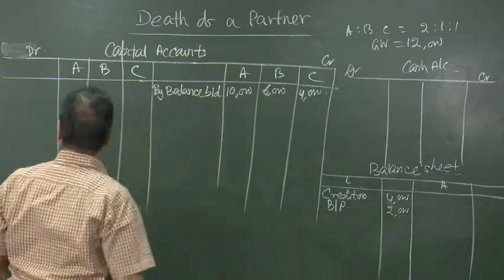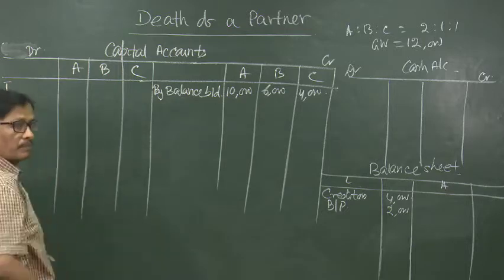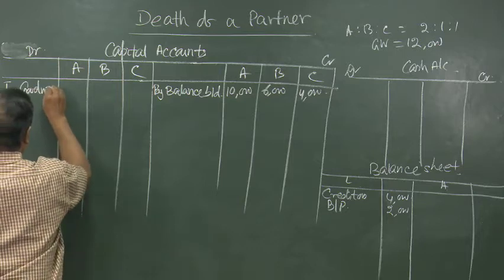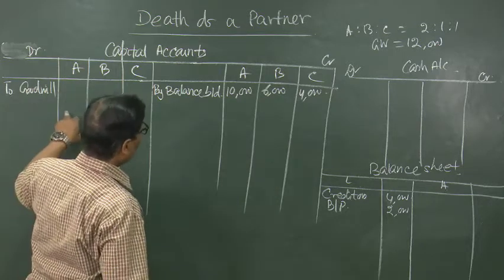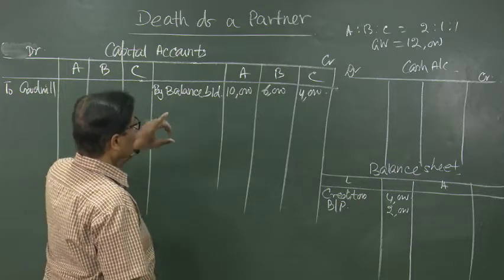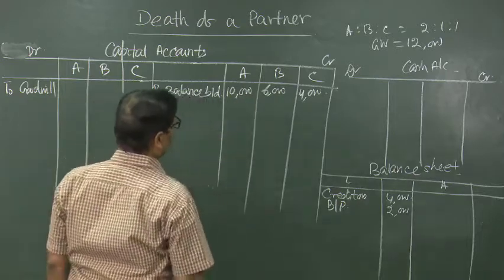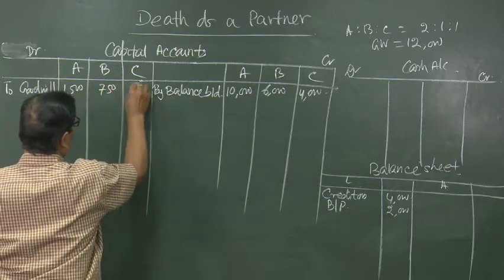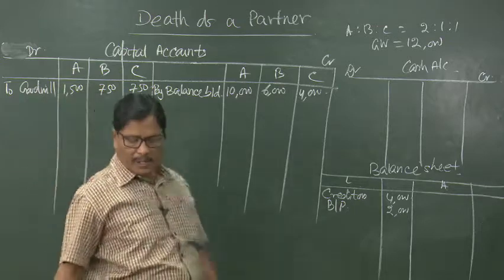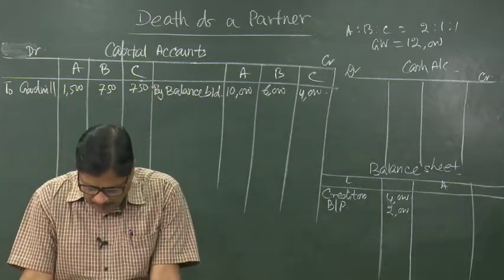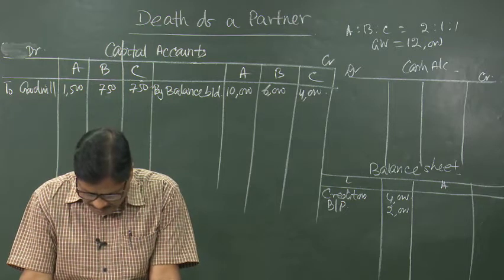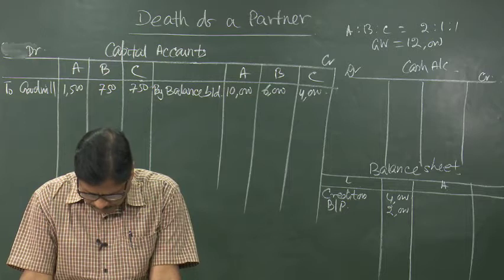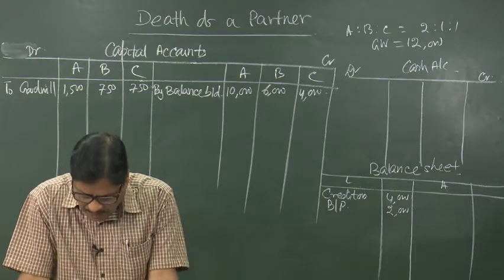So, to goodwill 3,000 will be there. So, 3,000 divided by 4 or half of it will be 1,500, 750 and 750. In this way, we have written off the goodwill. Then freehold property was 9,000. There is no change in that. So, 9,000 freehold property.